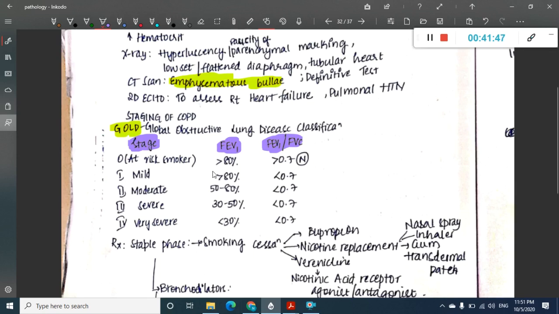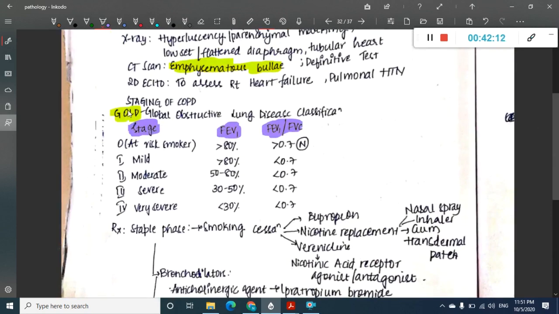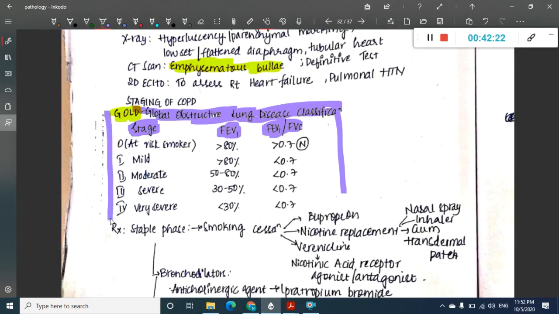So it's simple. You just have to remember the FEV1. This FEV1 is the one which determines the stage. If it is mild, then FEV1 is more than 80. If it is moderate, FEV1 is around 50 to 80. If it is severe, FEV1 is 30 to 50. If it is very severe, FEV1 is less than 30. So, how are you going to treat it? This global classification of lung disease is very, very important. Don't forget to read this and go to the exam.